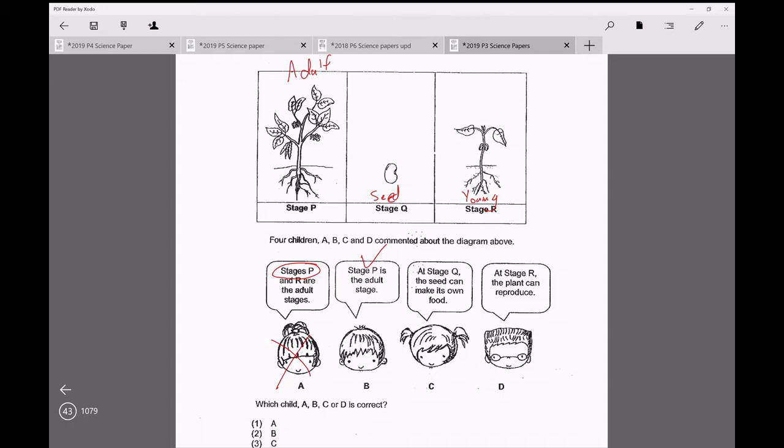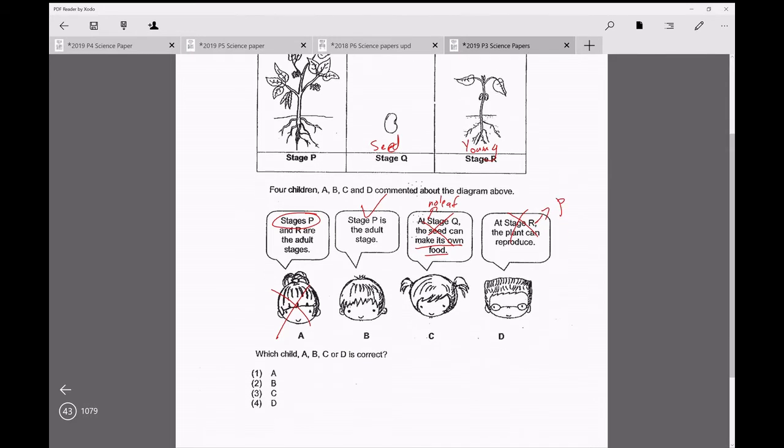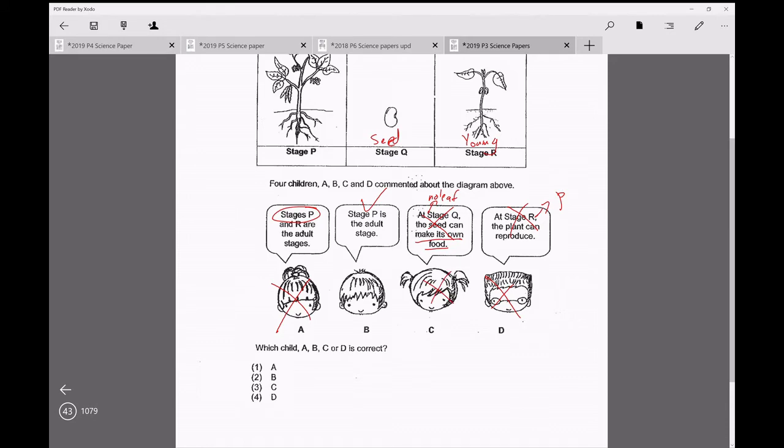Q, the seed can make its own food? No, it cannot make its own food. It has its own food inside to feed on, but it cannot make its own food because there is no leaf. All plants need leaves in order to make food. Stage R, the plant can reproduce? Not true also. Only the adult stage can, which is P. So it's not R. So you have it out. You're left with only B being correct.